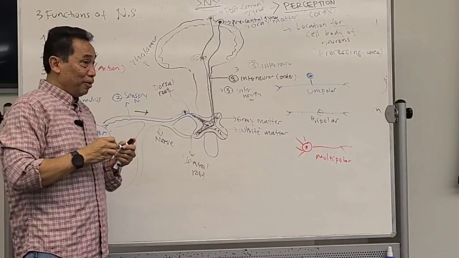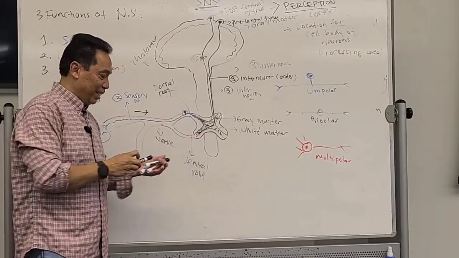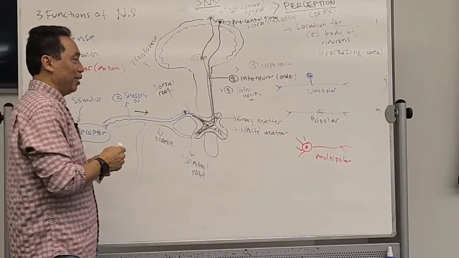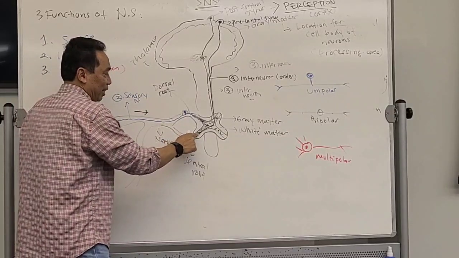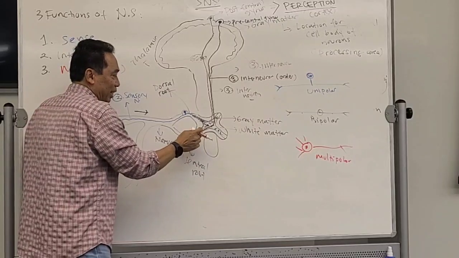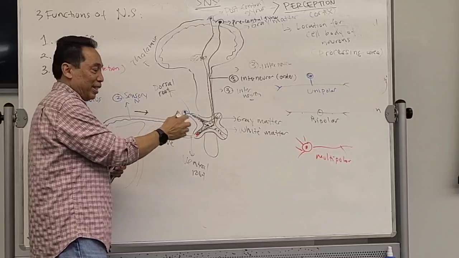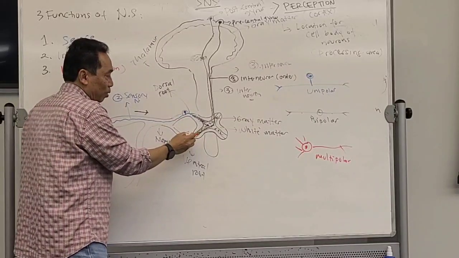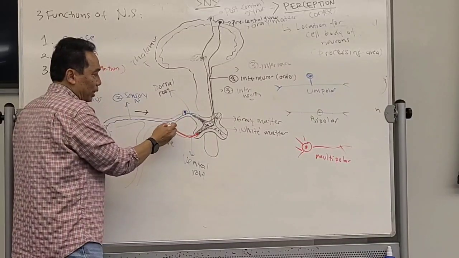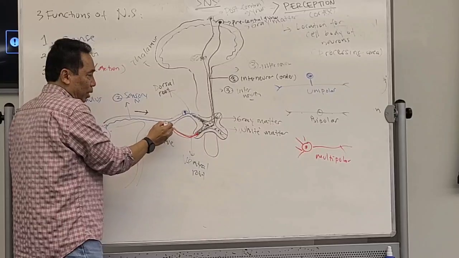Okay. Now over here, there will be another neuron, a red color neuron. The cell body is located inside the spinal cord. And then the axons will go using the ventral root, going here.